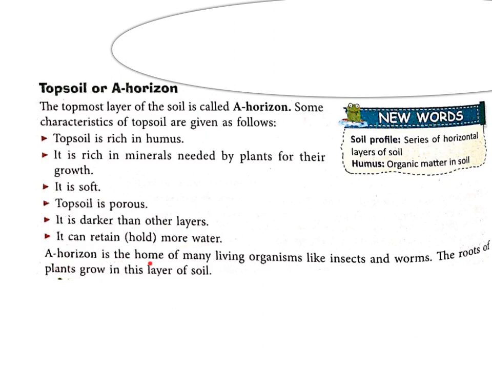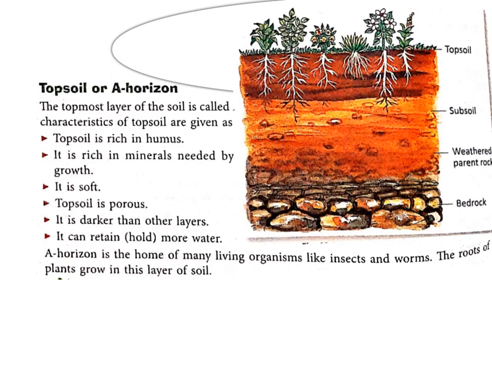A horizon is the home of many living organisms like insects and worms. The roots of the plants grow in this layer of soil. Children, try to correlate all the points with this diagram. Topsoil. It is rich in humus. Can you see? After dying, all these plants and the small insects will get buried in this layer and form humus. It is porous, it is dark, it is soft, and it can retain more water. And it is also the home of many insects and worms.